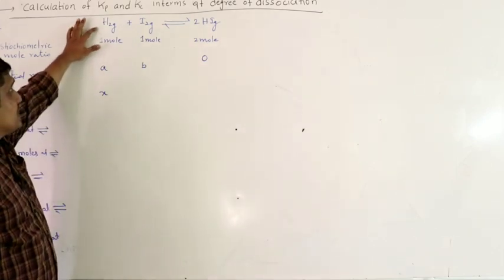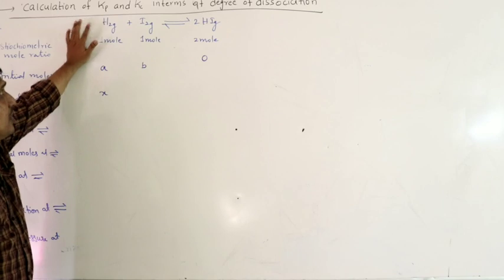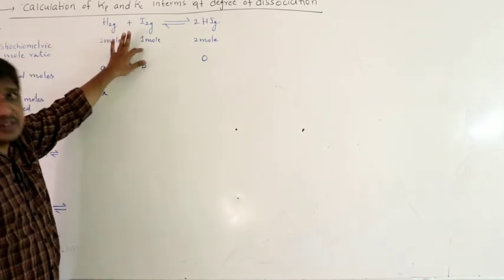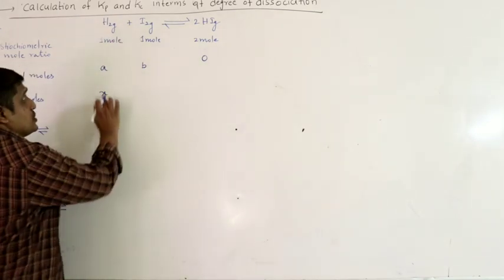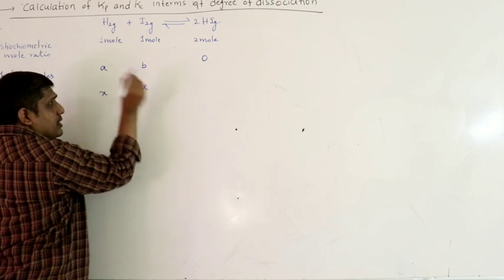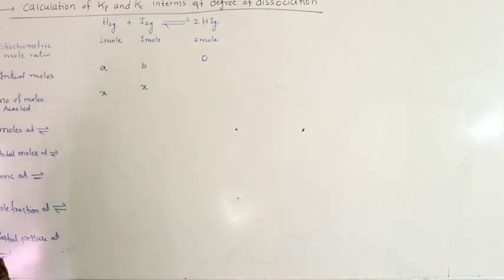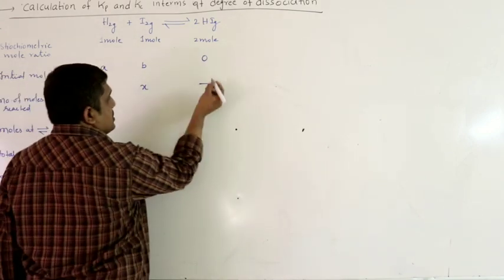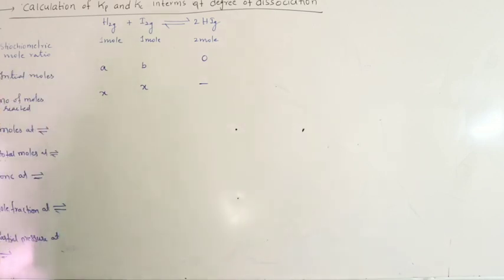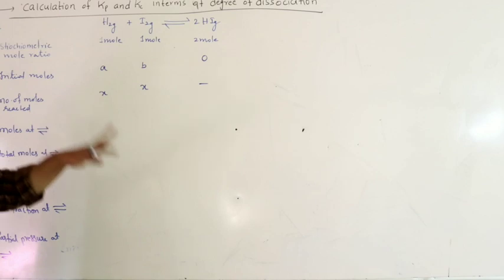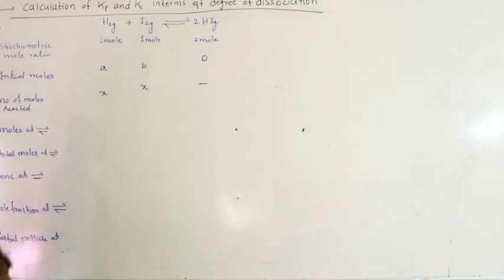Out of A moles, X moles of H2 is reacted. 1 mole of H2 will combine with 1 mole of I2. Therefore, if X moles of hydrogen is reacting, then X moles of iodine has to react. HI is not reacting because it is not present initially, so let us assume it as 0. After X moles of H2 and I2 are reacted, let us assume the system has attained equilibrium.